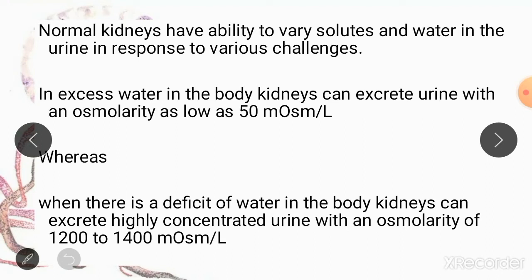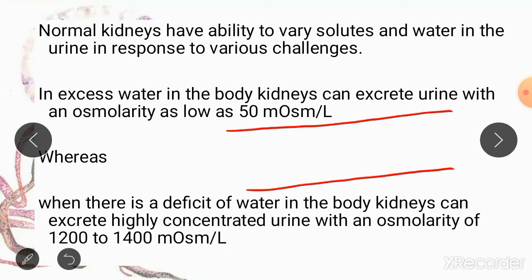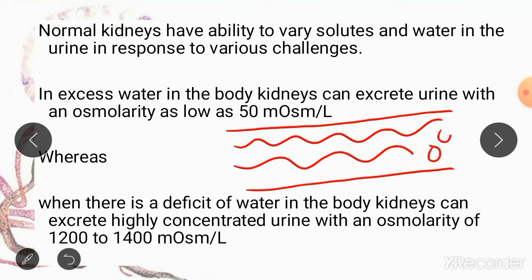Suppose there is a person who has had a large drink with a lot of water in it, and suppose he has had around 7 to 8 glasses of water. Now his blood is going to be hypoosmolar. What does hypoosmolarity mean? It means that there are large quantities of water in the blood and very little solutes as compared to the volume of water.